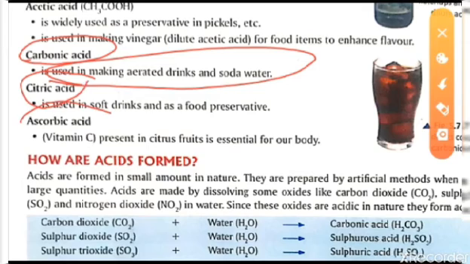Now the last one we are having is ascorbic acid. Vitamin C is known as ascorbic acid. If you have taken some medicine or syrup from the doctor, you will see it written there, vitamin C. If you see the ingredients, you will see that ascorbic acid is written there, and it is present in citrus fruit. It is essential for our body.